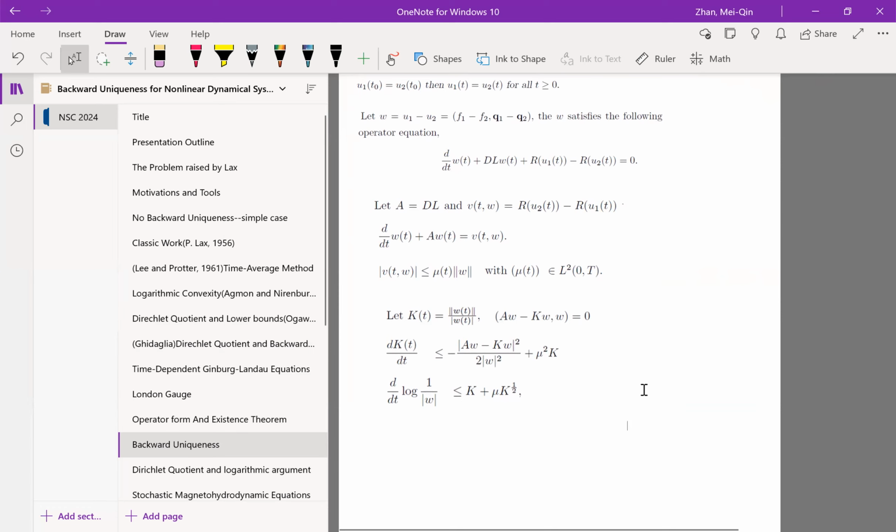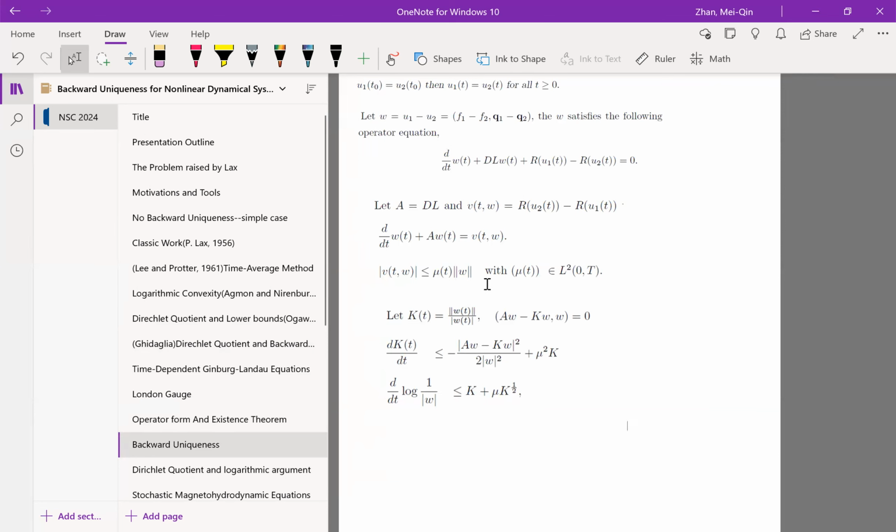And then we show that V is actually bounded by mu(t) times the L2 norm of omega, and mu(t) is an L2 function, which is basically the condition stated in the Ghidaglia work.